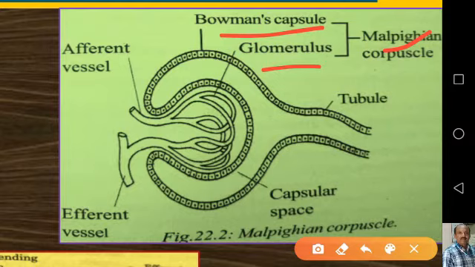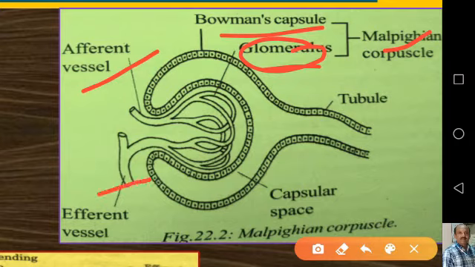This part of the Malpighian corpuscle, that is the glomerulus, is formed by an afferent renal arteriole or afferent renal vessel, as well as an efferent renal vessel.